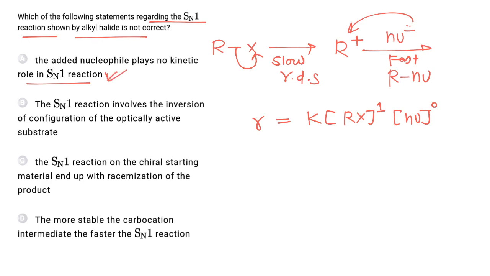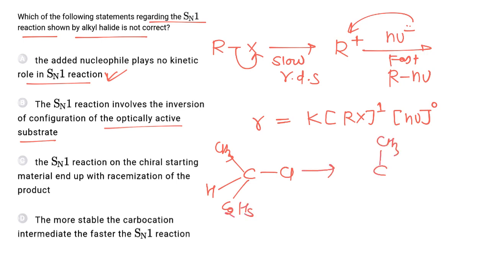The SN1 reaction involves inversion of configuration of the optically active compound. Now this statement is incorrect, because during the SN1 reaction, for example, if we have CH3, Cl, H, C2H5, a carbocation is formed. Now this carbocation is a planar intermediate, so the nucleophile can attack from both sides.